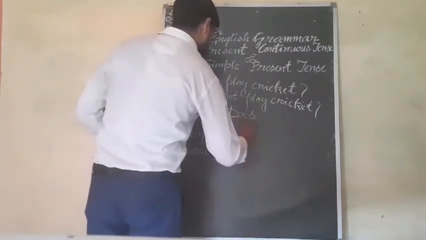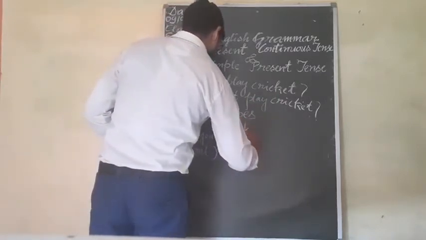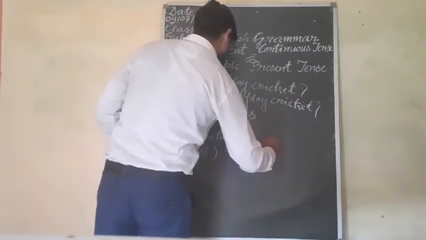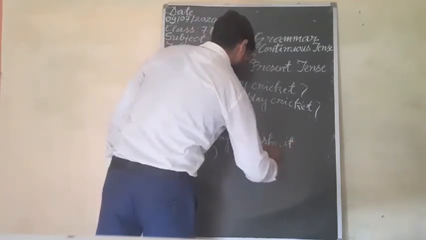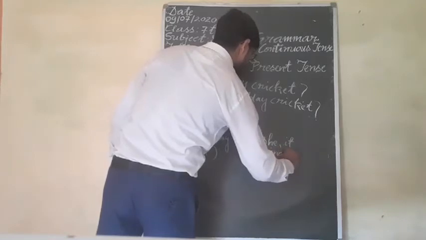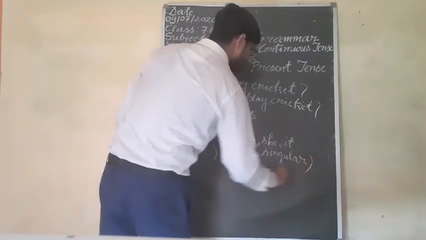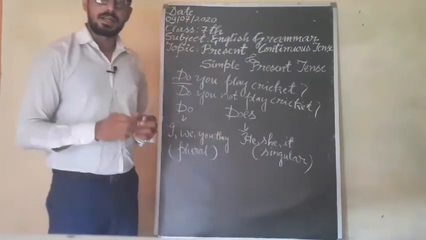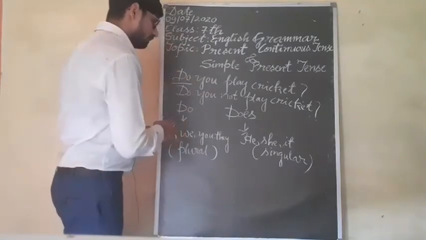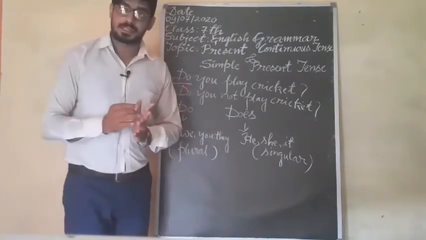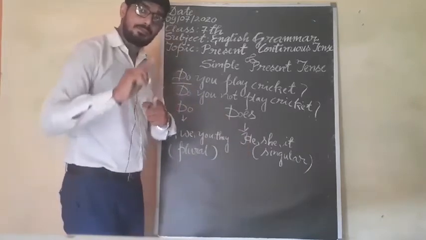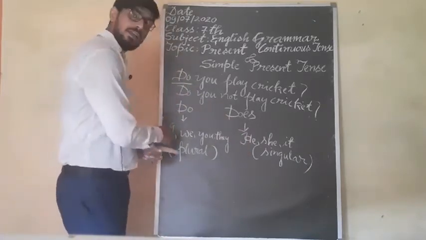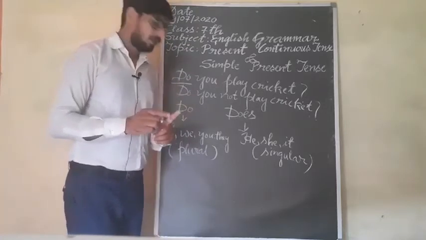Does will be used with he, she, it and singular nouns. Understand? He plays cricket, I play cricket. You are getting the differences. With he we are using plays, and with I, play.